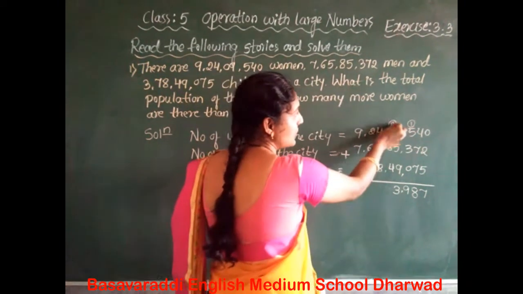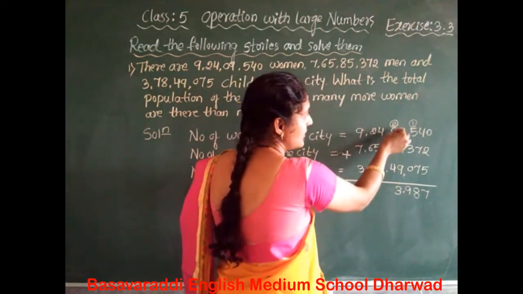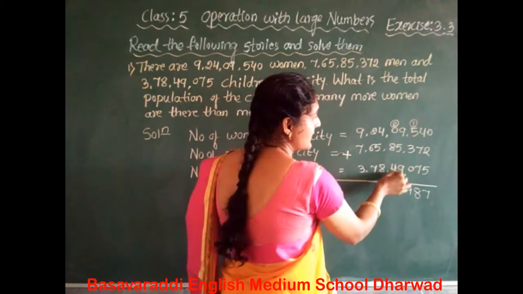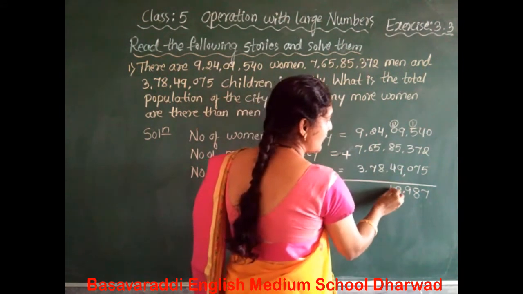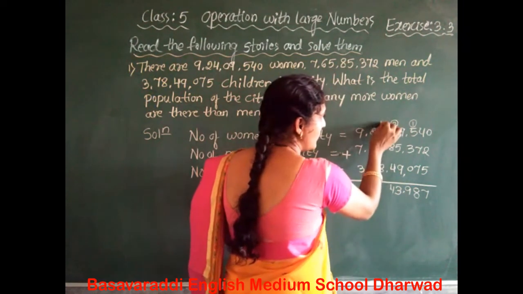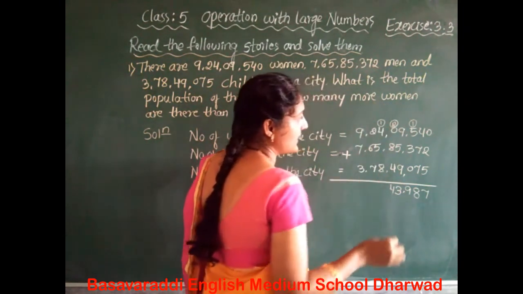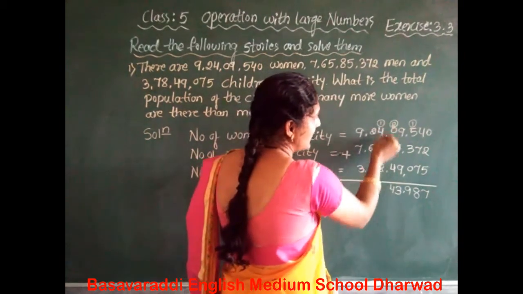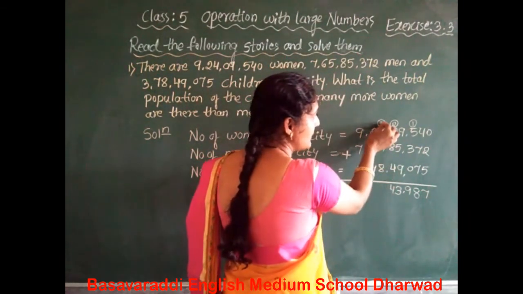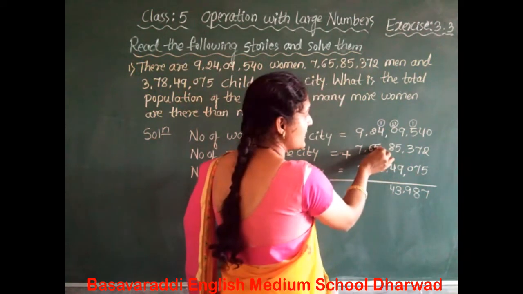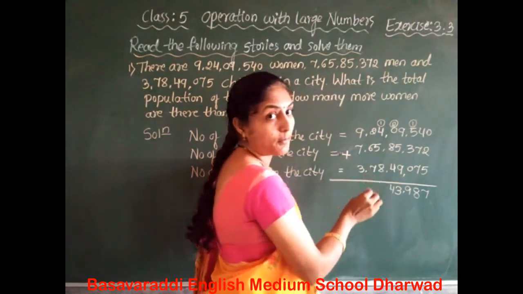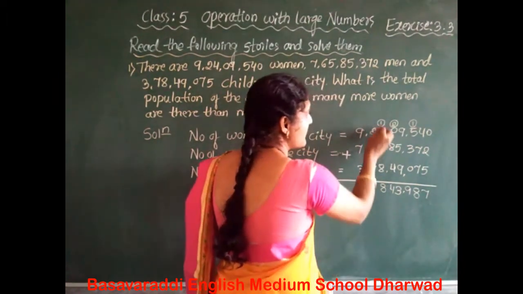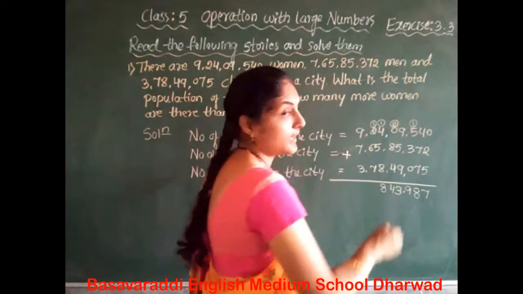10,000 place. 2 plus 0 is 2. 2 plus 8 is 10. 10 plus 4 is 14. So 4 is here. 1 carry over to the lakhs place. Okay. Then add the lakhs place column. 1 plus 4 is 5. 5 plus 5 is 10. 10 plus 8 is 18. So write the 8 in the lakhs place. 1 carry over to the 10 lakhs place.